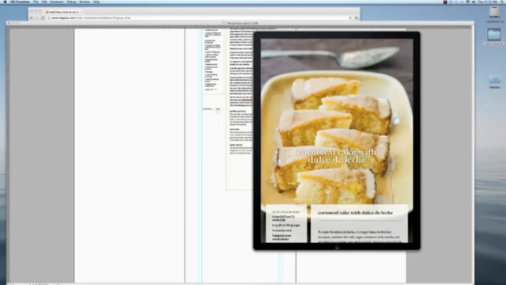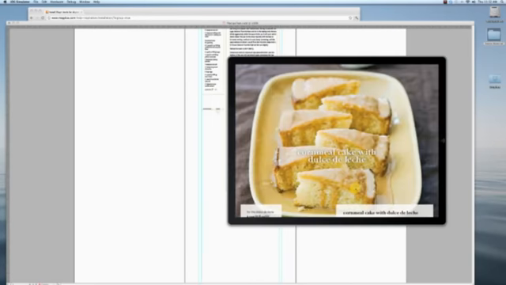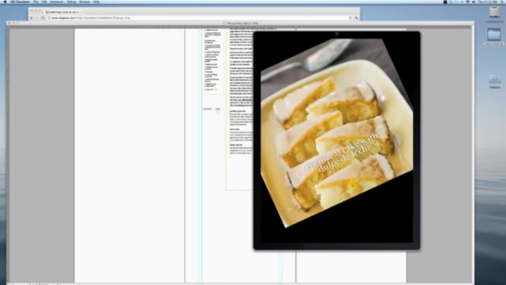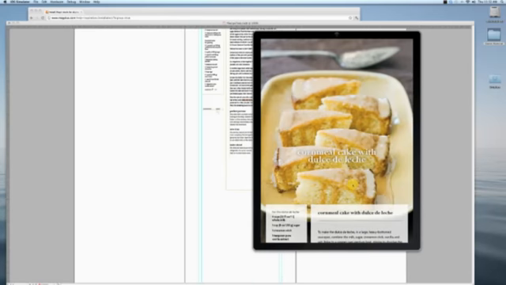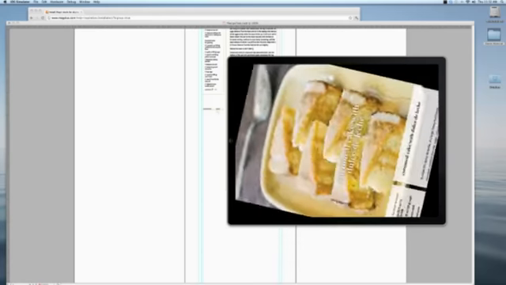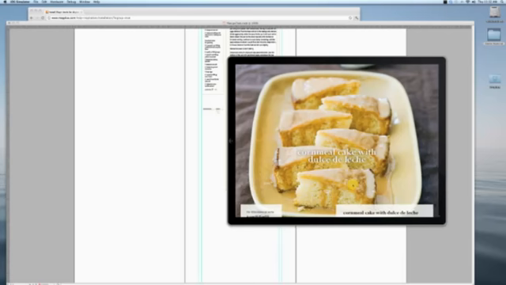Now if I turn the device, you'll see that it's just cropping this picture a little bit differently according to that kind of plus shaped area that I was showing you before. You'll see here I'm not seeing the edges of the plate. If I turn it, then I can see the full edges of the plate. So that's something to always keep in mind, and why we have those guide layers in there is what it's going to look like in either orientation.